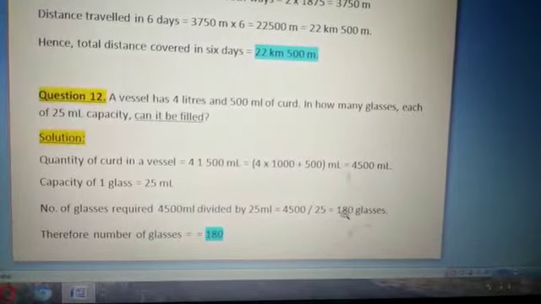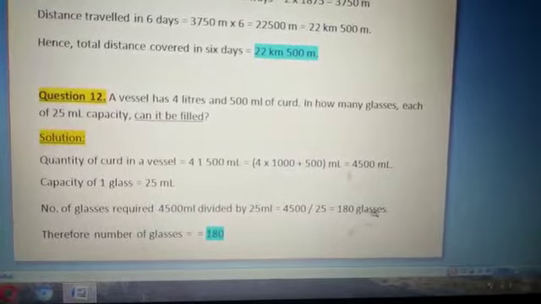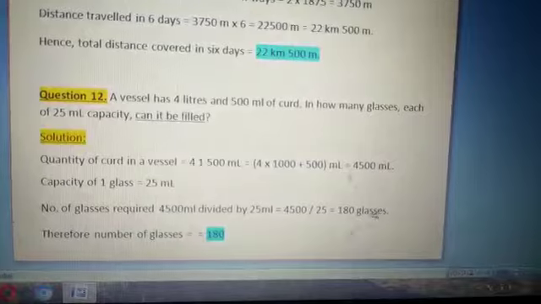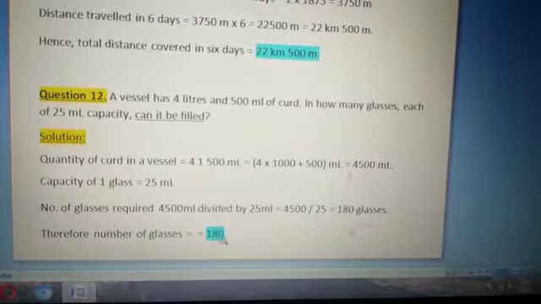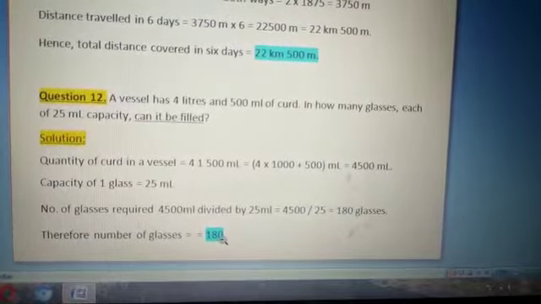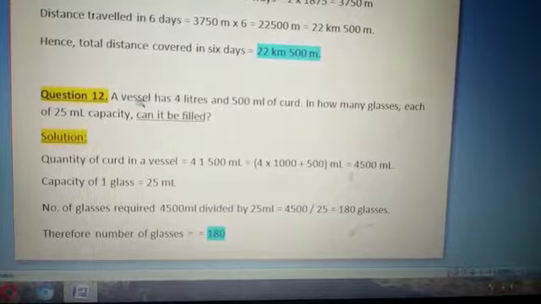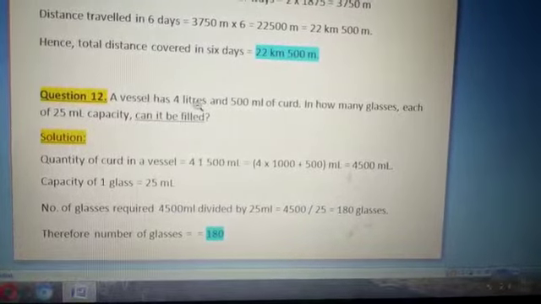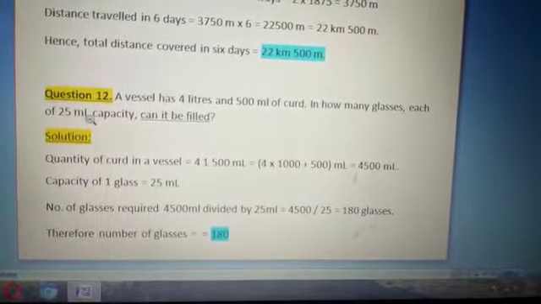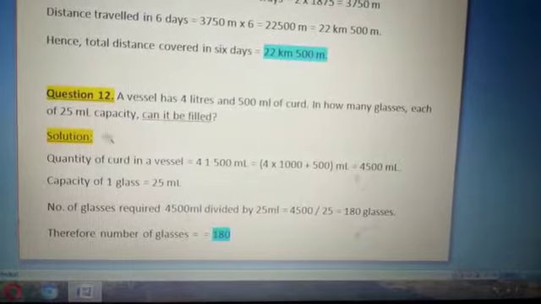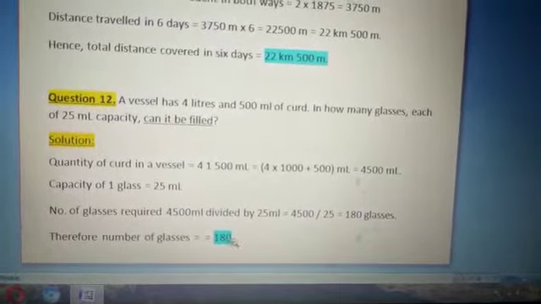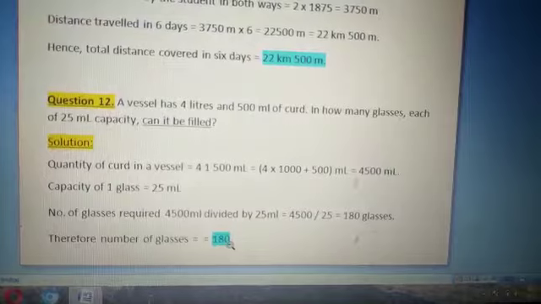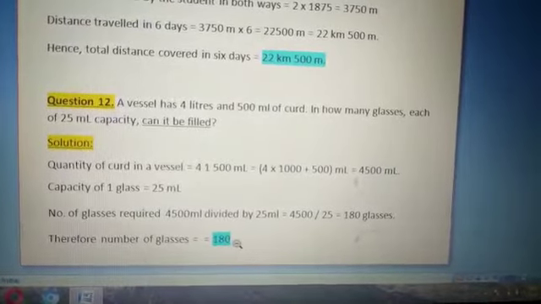You will get the quotient 180. Therefore, the number of glasses required is 180 times. Means if we fill a bigger vessel with that small quantity of a glass, we are putting it there 180 times to fill that bigger vessel.